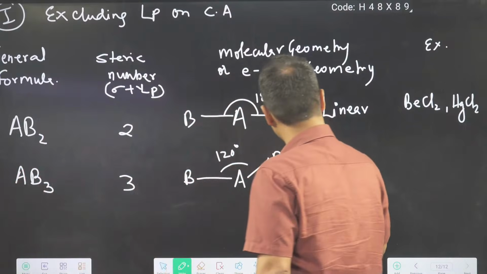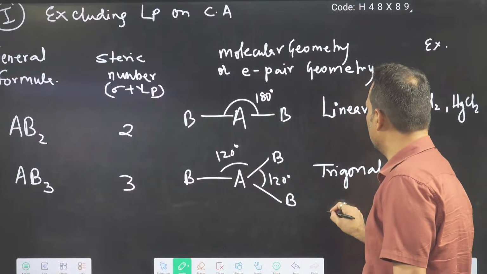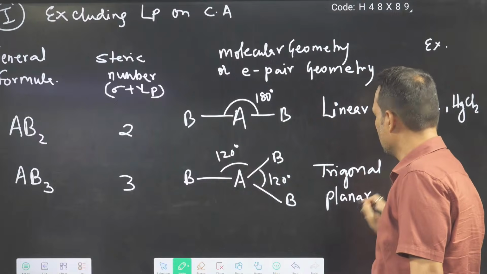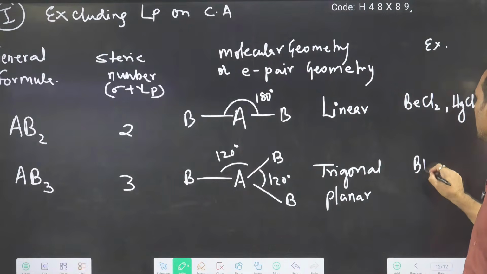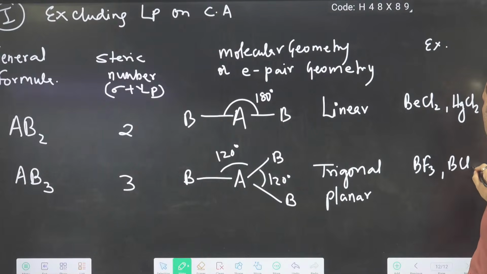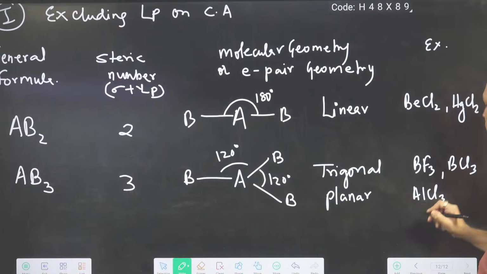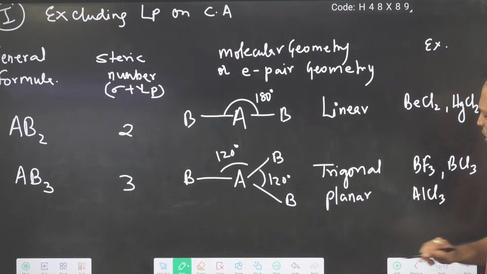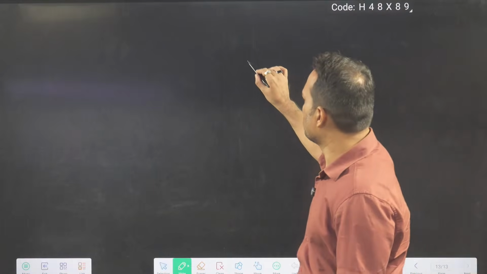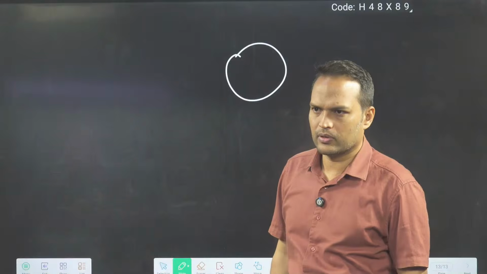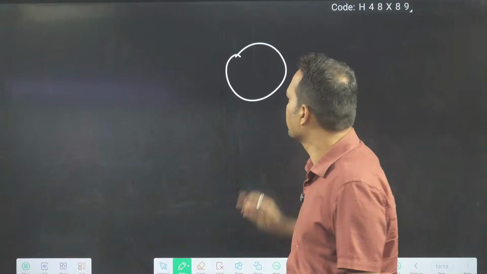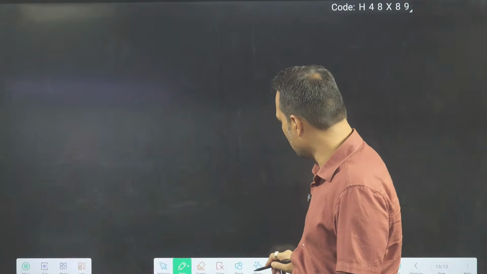This shape is known as trigonal planar. Examples you can write: BF3, BCl3, AlCl3, all these things. Clear? See here, you can also imagine like this: suppose 3 friends bought one circular pizza. Let me draw a better circle.